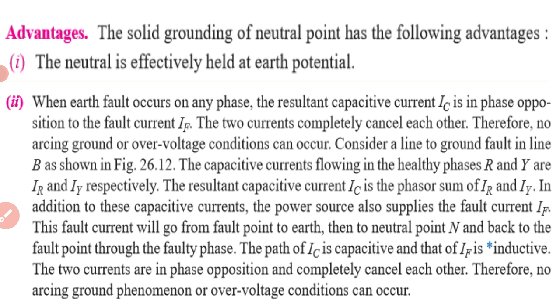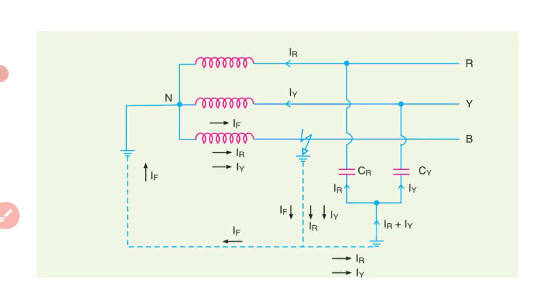This is a very important point. The two currents are in phase opposition and completely cancel each other. Therefore, no arcing ground phenomena or overvoltage conditions can occur. They cancel each other, and no arcing phenomena will be observed here.